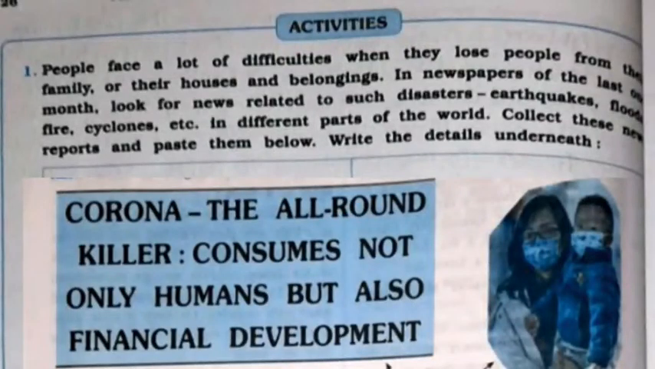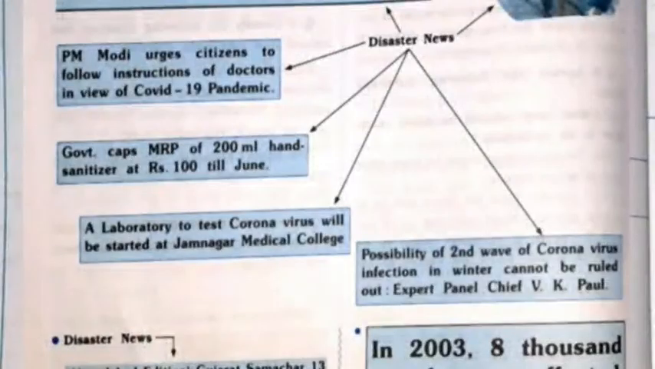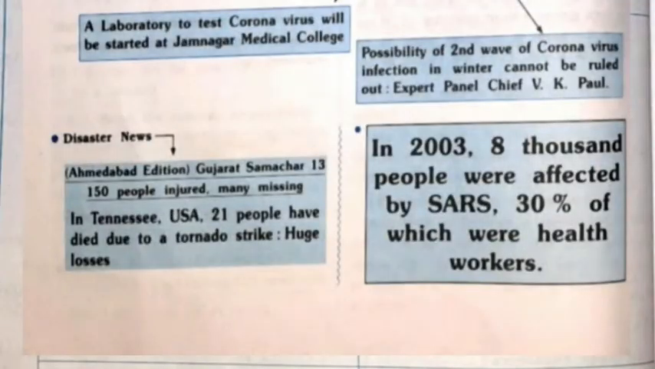Now, the activities: people face a lot of difficulties when they lose people from their family or their houses and belongings. In newspapers of the last 1 month, look for news related to such disasters, earthquakes, floods, fire, cyclone, etc. in different parts of the world. Collect these news reports and paste them below. Write the details underneath. So, we just need to stick the pictures from the newspapers.